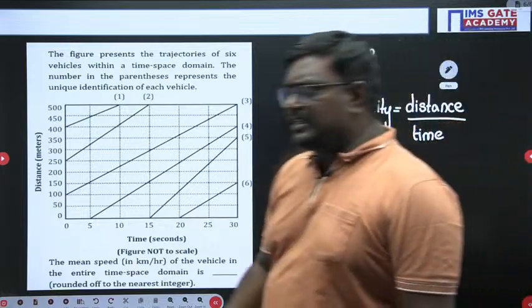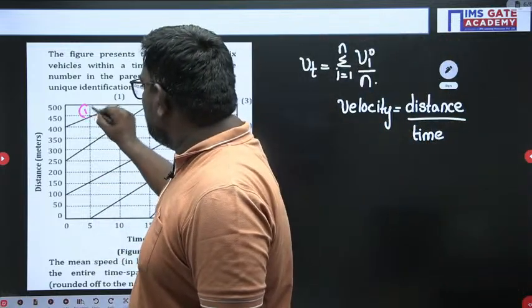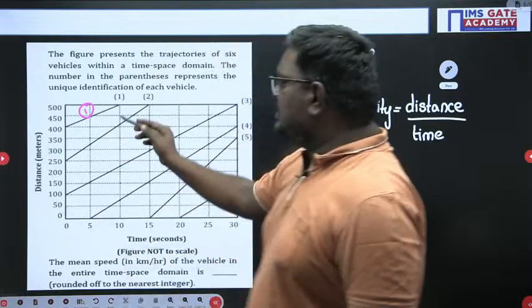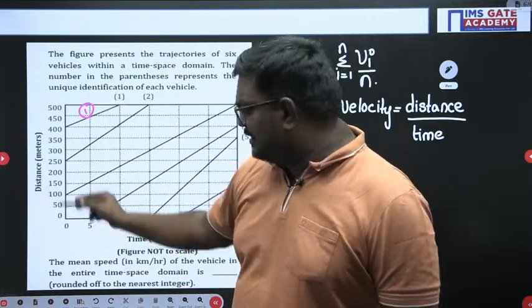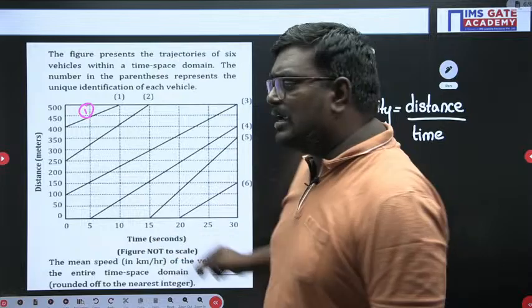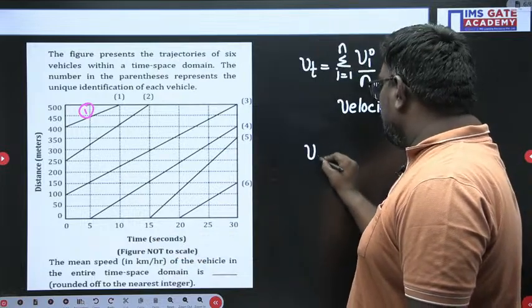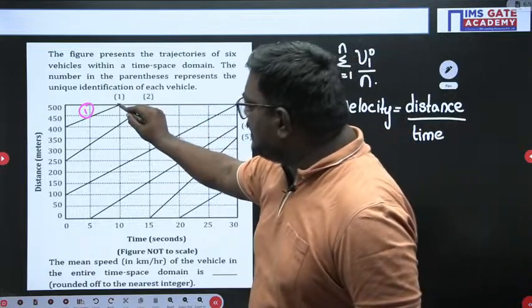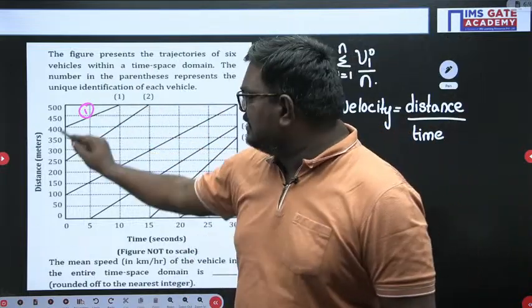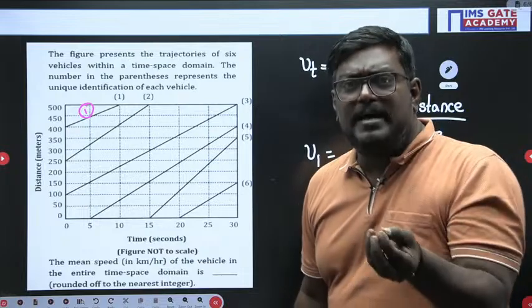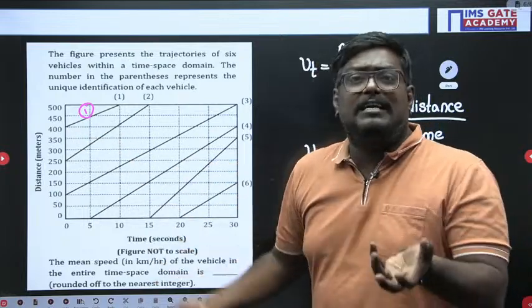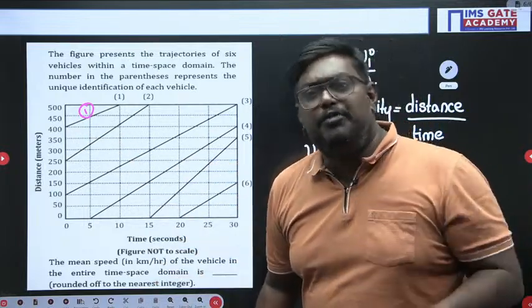Distance is on the y-axis, and on the x-axis we have time. For graph 1, what is the distance here? 500. And what is the distance here? 400. Remember, the slope of the distance-time graph will give you the velocity.